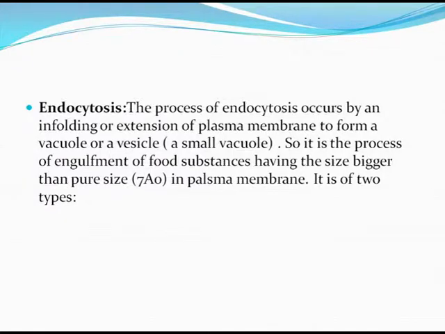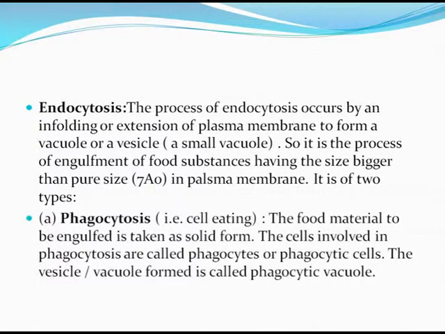It is of two types: phagocytosis, that is cell eating. The food material to be engulfed is taken in solid form. The cells involved in phagocytosis are called phagocytes. The vesicle formed is called a phagocytic vacuole.